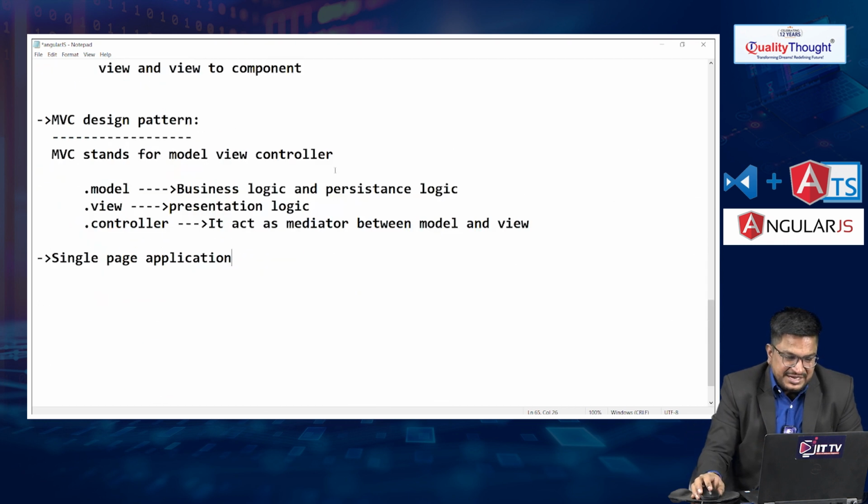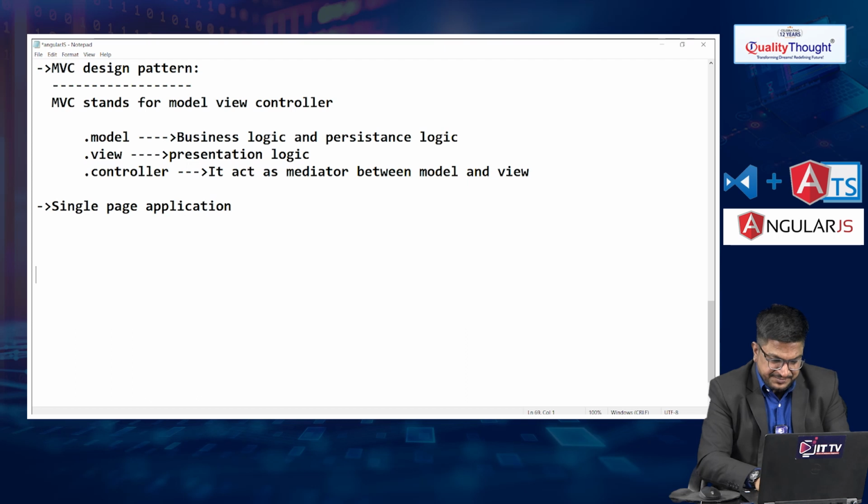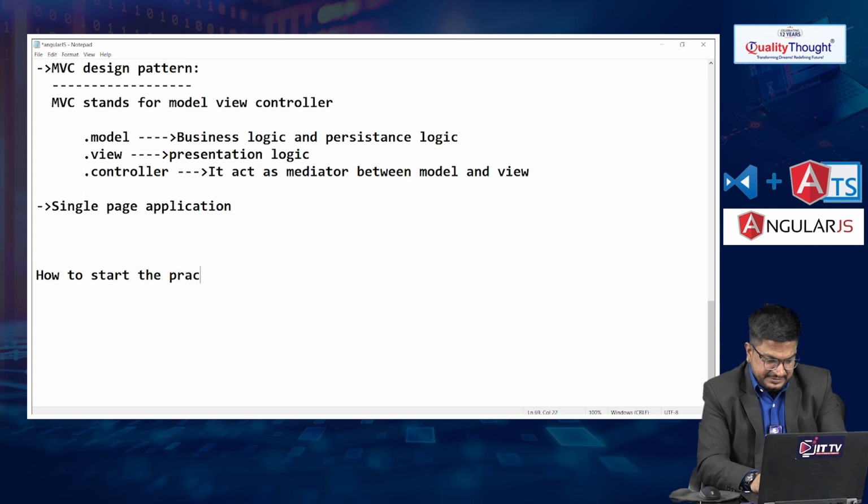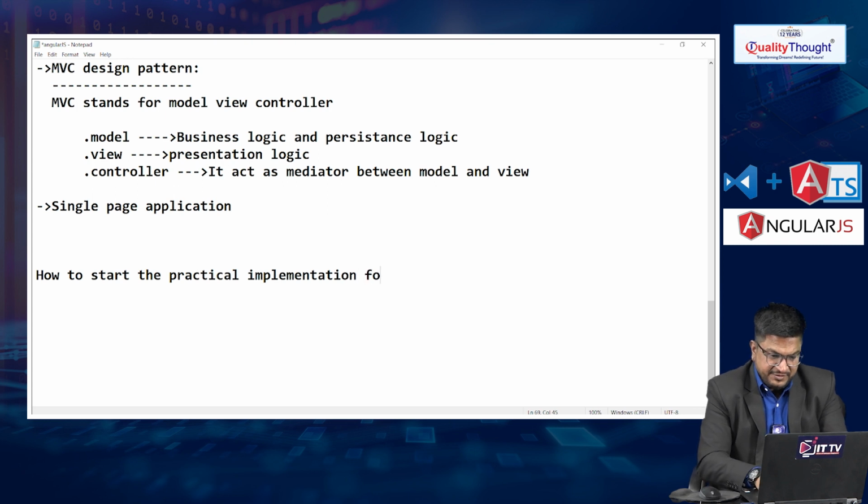So how do we start the practical implementation for the AngularJS framework?